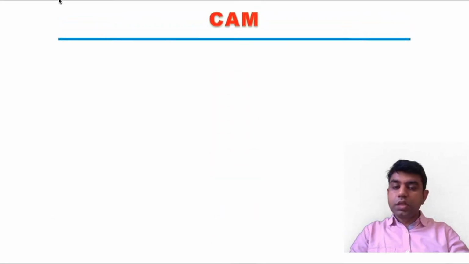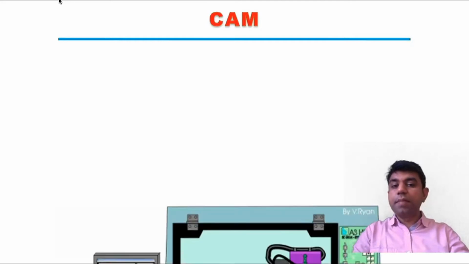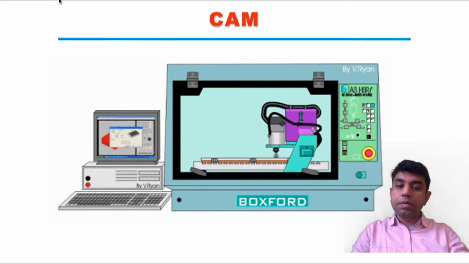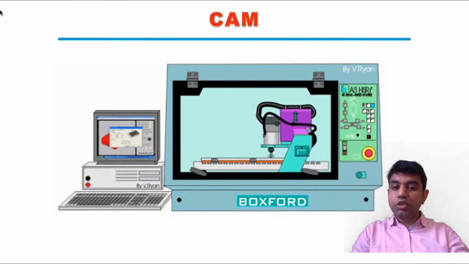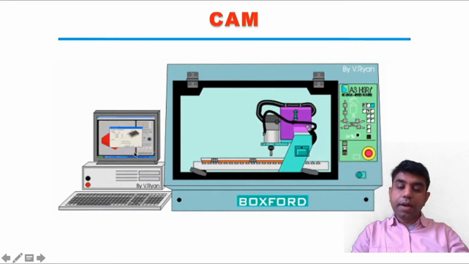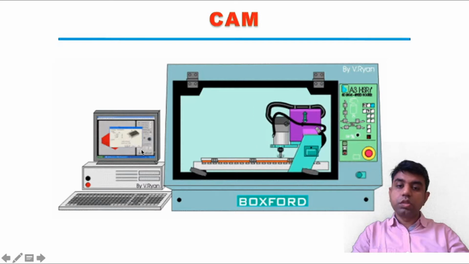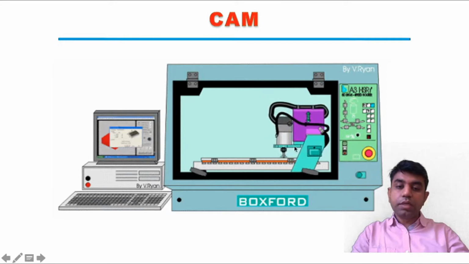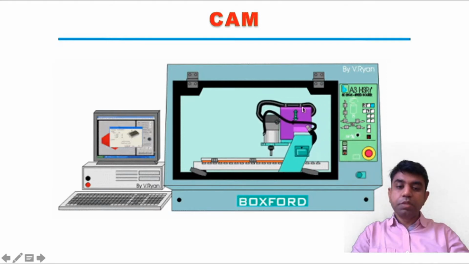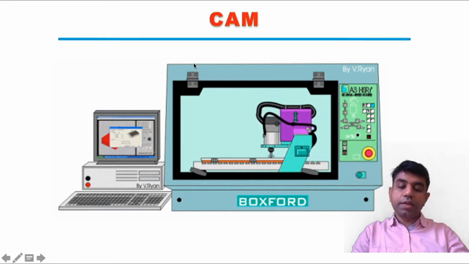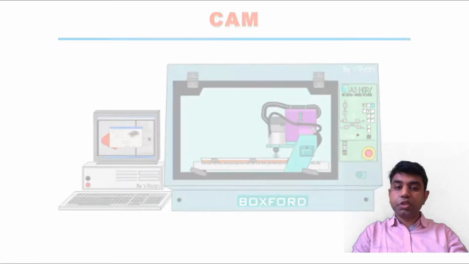Another terminology is CAM. CAM stands for computer aided manufacturing. Whenever you are manufacturing something with the help of a computer, it is called computer aided manufacturing. Say, for example, as shown in this figure, we are giving certain commands to this computer, or in other terms, we are generating some program, and as per the instructions given in this program, the machine tool is operated, right? Here no human intervention is required in between. The machine is working as per the instructions given in the program. So if this entire setup is there, then it is called computer aided manufacturing.